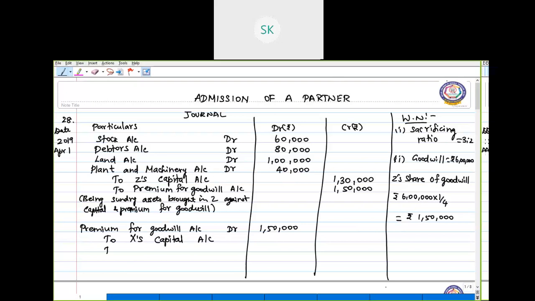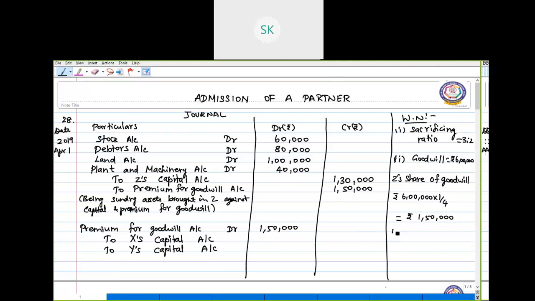X and Y. So out of this 1,50,000, X is to get 3/5 share because 3/5 is the sacrifice, and Y is to get 2/5. Okay.